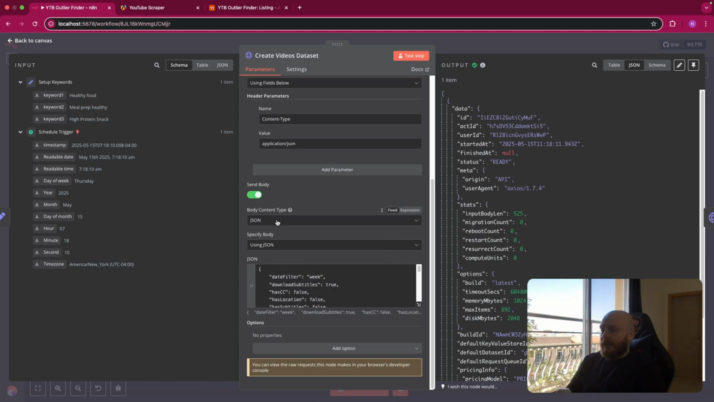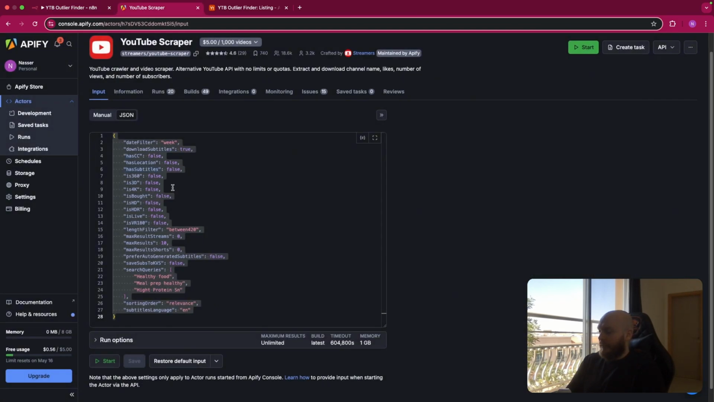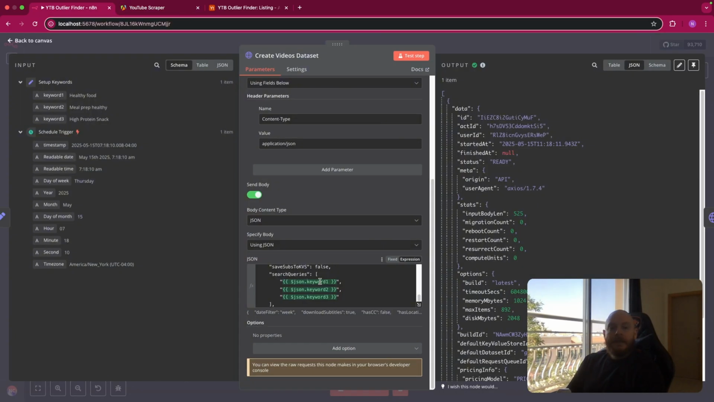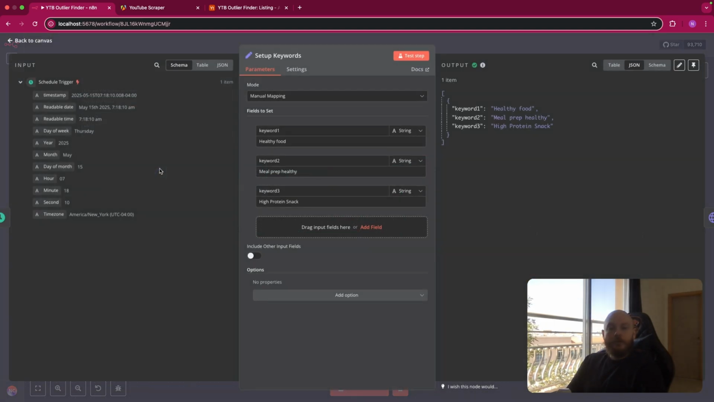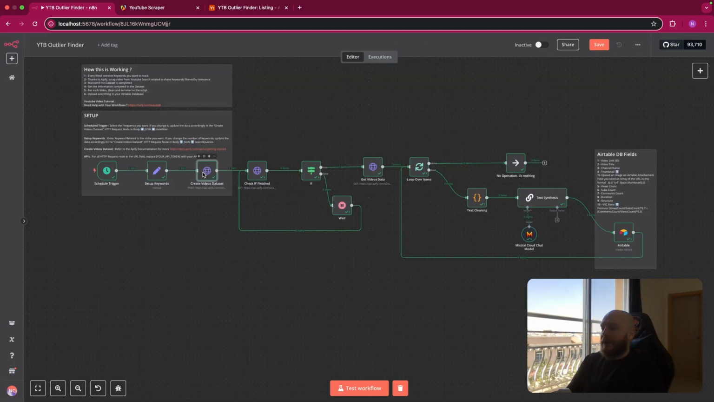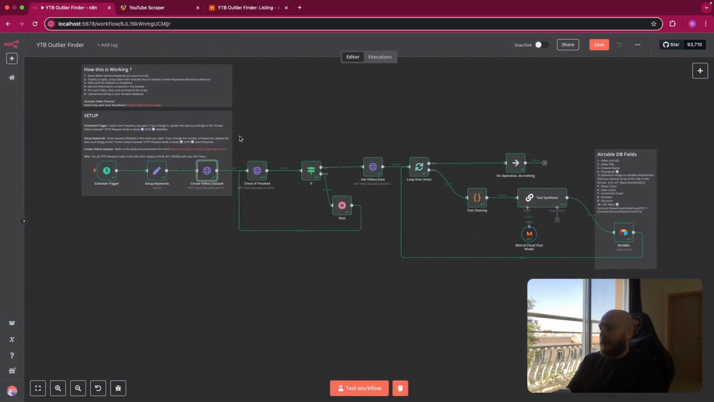So the body content type is JSON, using JSON, and this is where you will paste this element. Let me go back here. What you can do to make it easier for later is, instead of keeping the keywords here, you just remove them in search queries, and you add the variables keyword 1, 2, 3. So after this, you just have to come back here if you want to change the keyword. It will automatically change your keyword in your body here. So we can go back here and talk about the next step.